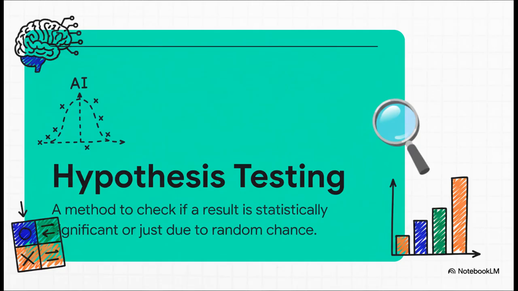And the best way to think about this is like a trial in a courtroom. We put the new AI on the stand, and we start with the assumption that it's innocent, meaning it's no better than the old one. That's our null hypothesis. Then we present the evidence, our data. And only if the evidence is overwhelmingly strong, beyond a reasonable doubt, can we reject that initial assumption and say, yep, this new model is genuinely better.